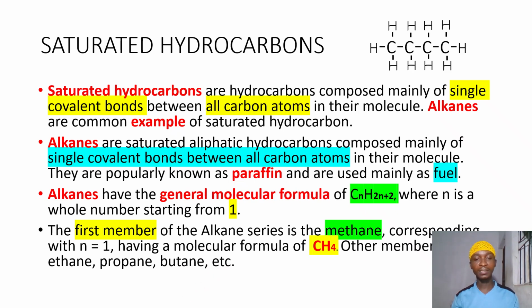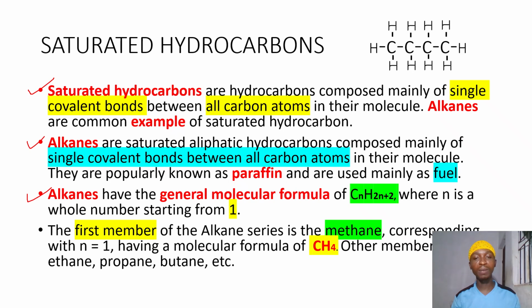On this slide, we have learned what saturated hydrocarbons are. Simply, saturated hydrocarbons are hydrocarbons that are composed mainly of single covalent bonds between all carbon atoms in their molecule, and alkanes are a very common example of saturated hydrocarbons. Alkanes are saturated aliphatic hydrocarbons composed mainly of single covalent bonds between all carbon atoms in their molecule. They are popularly known as paraffin and they are mainly used as fuel.